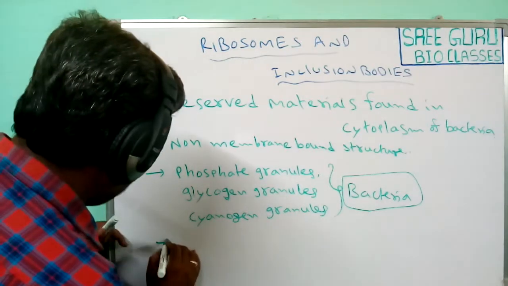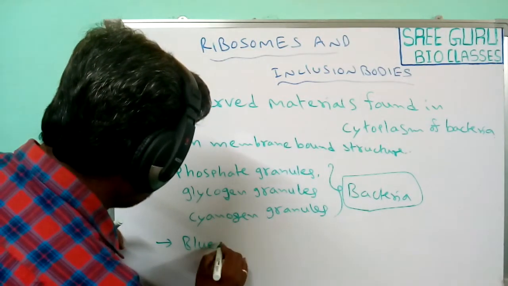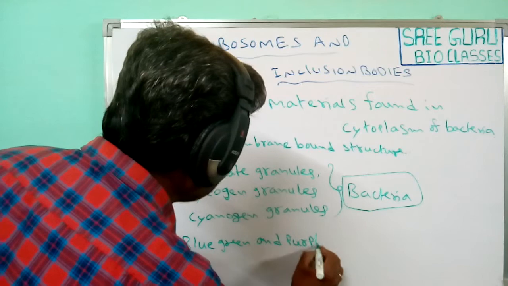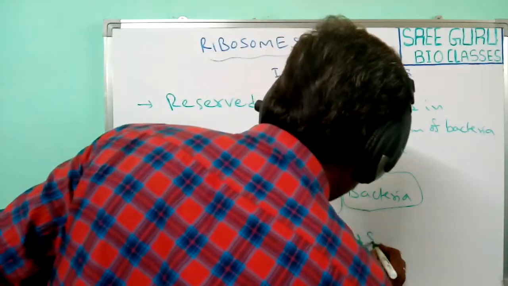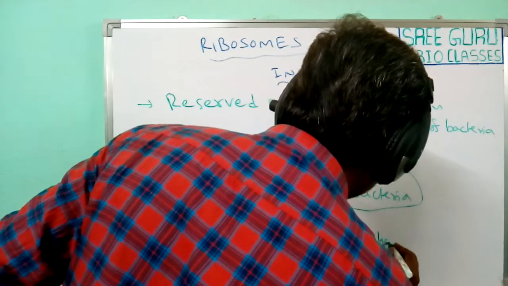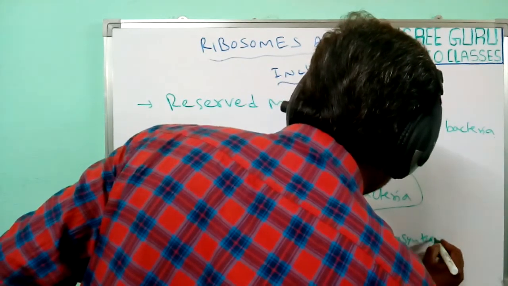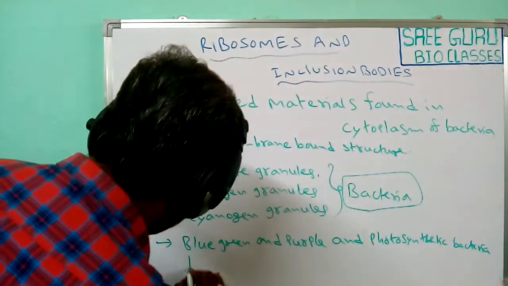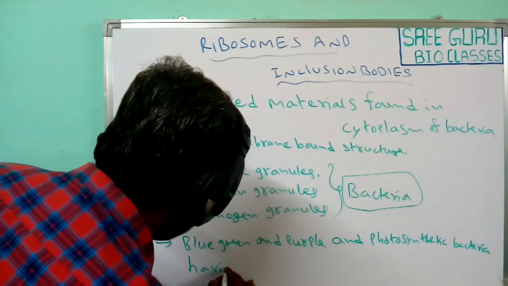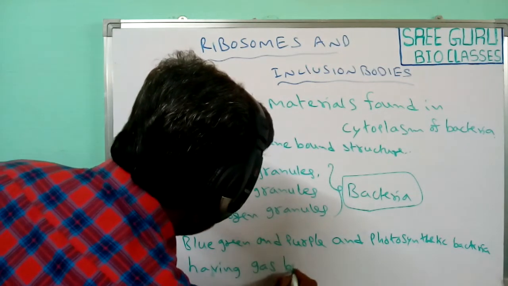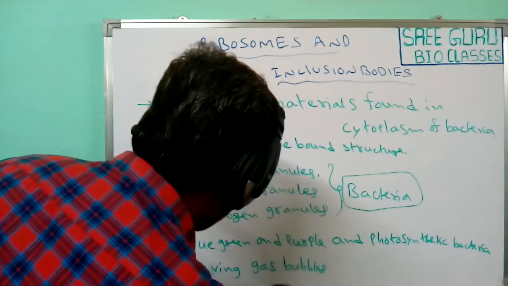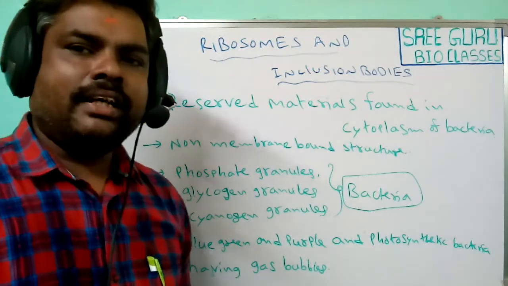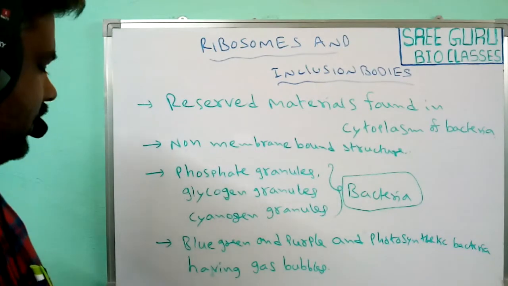Sometimes some bacteria, like blue-green and purple bacteria, and some photosynthetic bacteria, have gas bubbles. These are found in these bacteria. So these are the major inclusion bodies found in these prokaryotic cells.